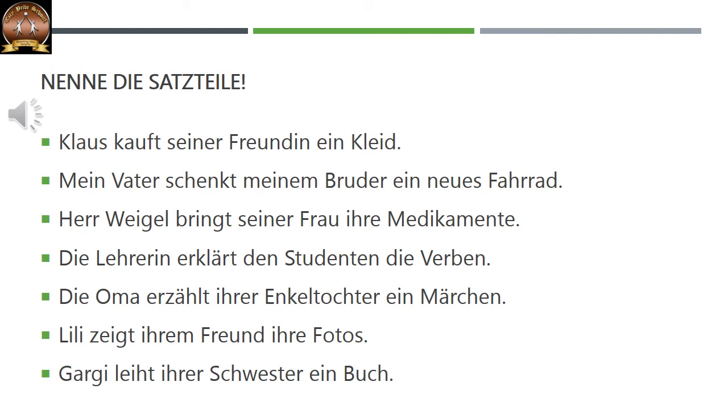Das ist das indirekte Objekt im Dativ. Und was schenkt mein Vater meinem Bruder? Ein neues Fahrrad. Das ist das direkte Objekt im Akkusativ. Correct? Similarly, we have to try and name the parts of the remaining sentences also.